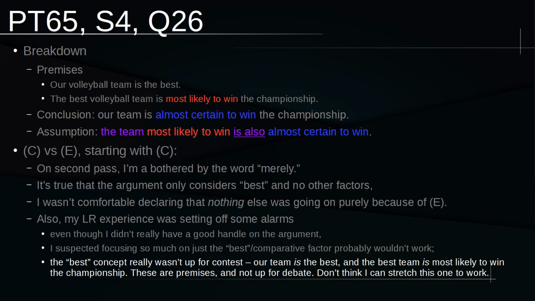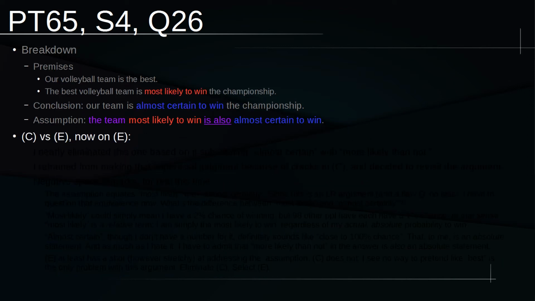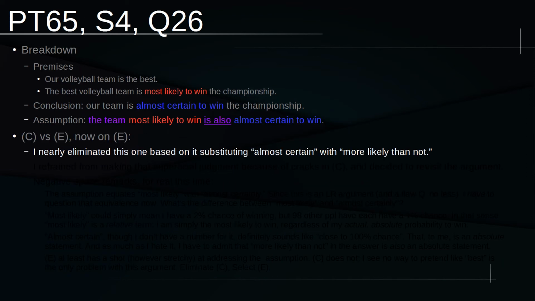So I really don't think I can stretch C to make it work because it focuses so much on the best being the problem when it really wasn't a problem. It really isn't central to the logical progression of the argument at all. So the more I thought about it, the less C looked workable. So having all but eliminated C at this point, I'm just going to check E real quick here. On first pass and even now, I nearly eliminated this one based on it substituting the term almost certain, which is from our conclusion, and instead of using that, they switched to more likely than not.